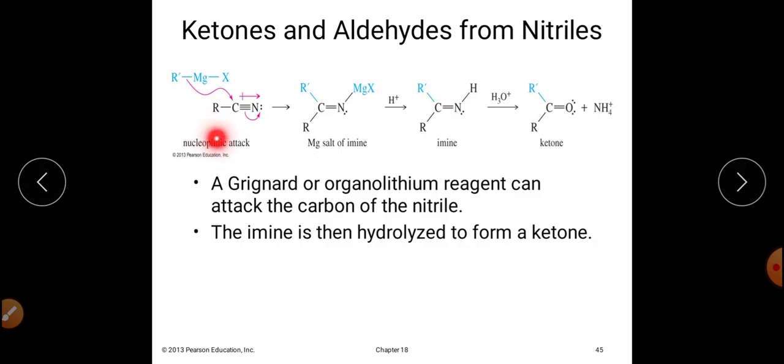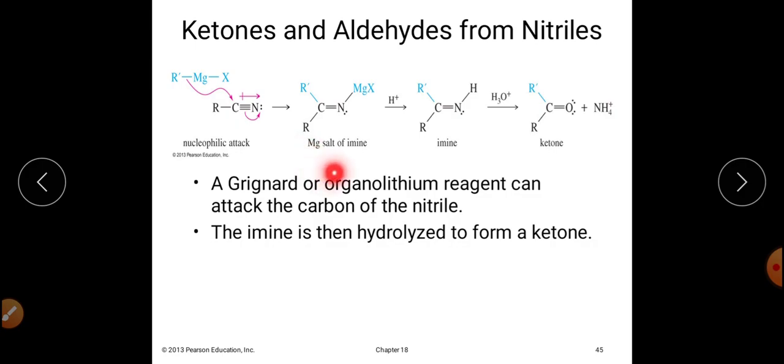For example, this is a cyanide, and on this particular cyanide a nucleophilic addition will be done by using Grignard reagent. So R negative will attack on the carbon with movement of electrons from the C triple bond N to nitrogen only, and there is an attachment of this nitrogen with MgX.